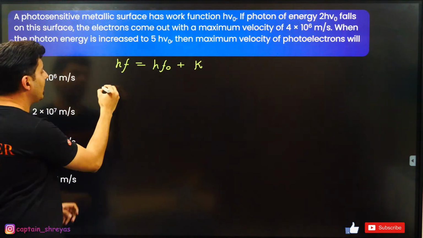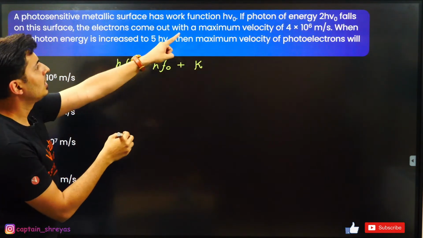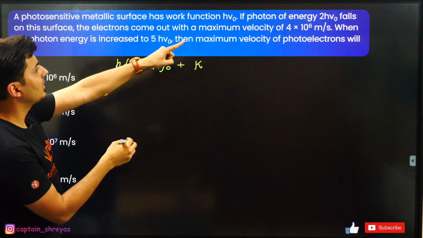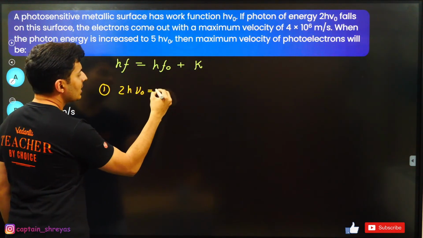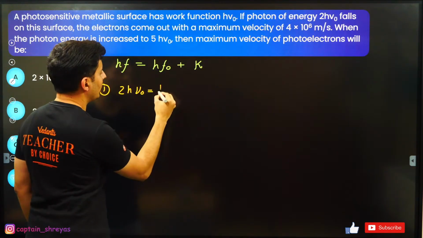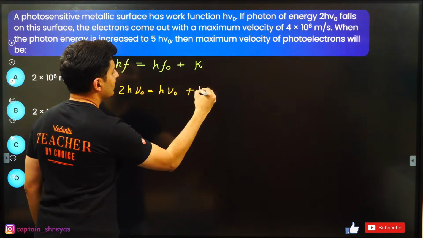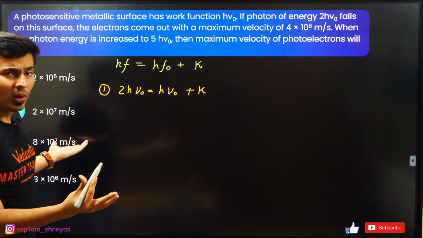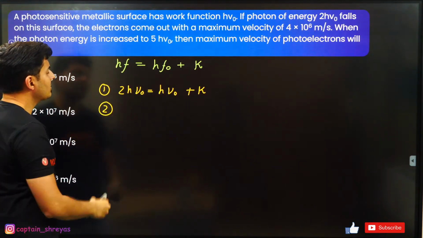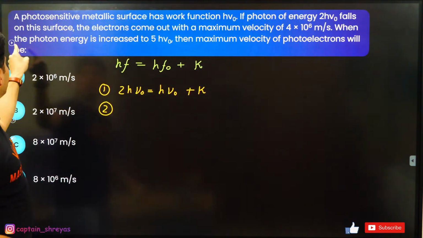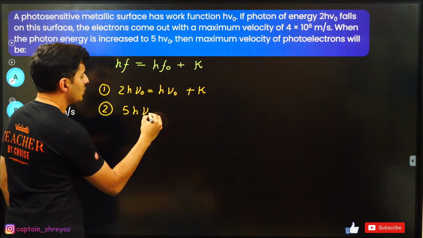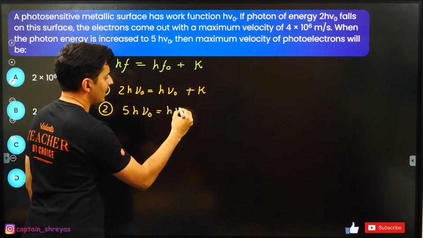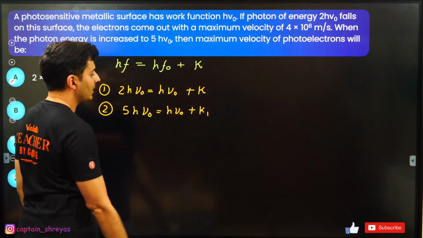In the first scenario, the photon has an energy of 2hv0. So 2hv0 is equal to the work function hv0 plus the kinetic energy. I don't know what the kinetic energy is. In the second case, the energy of the photon is 5 times hv0. The work function won't change, so hv0 plus the new kinetic energy.